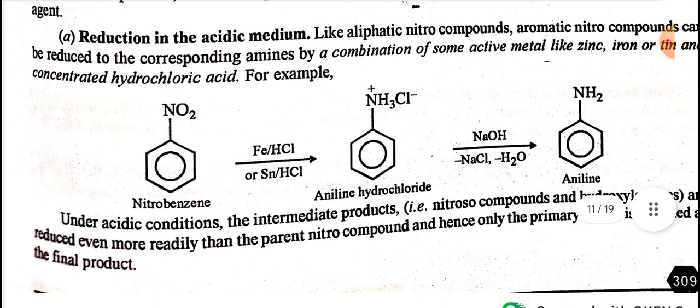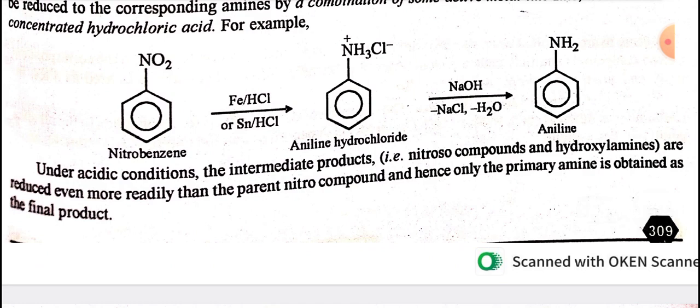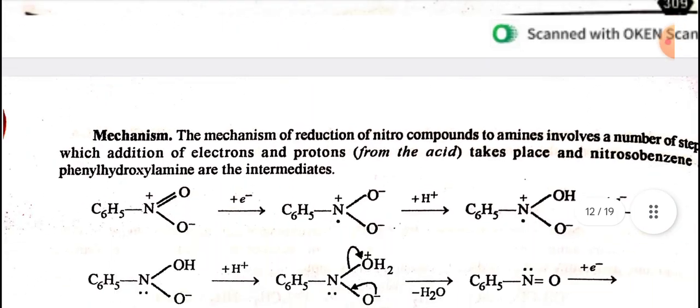Like aliphatic nitro compounds, aromatic nitro compounds can be reduced to the corresponding amines by a combination of some active metals like zinc, iron, or tin and concentrated hydrochloric acid. Nitrobenzene in the presence of Fe/HCl gives first aniline hydrochloride, which when treated with NaOH gives aniline. Under acidic conditions, the intermediate products, nitroso compounds and hydroxylamines, are reduced even more readily than the parent nitro compound, and hence only the primary amine is obtained as the final product.